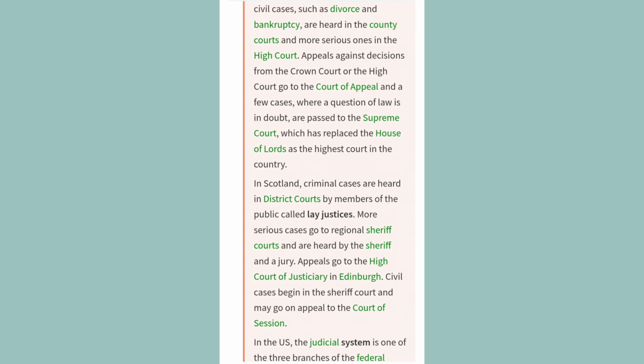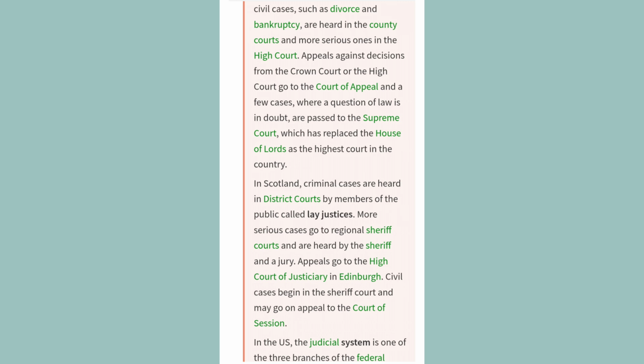Minor civil cases, such as divorce and bankruptcy, are heard in the county courts and more serious ones in the High Court. Appeals against decisions from the Crown Court or the High Court go to the Court of Appeal, and a few cases, where a question of law is in doubt, are passed to the Supreme Court, which has replaced the House of Lords as the highest court in the country.